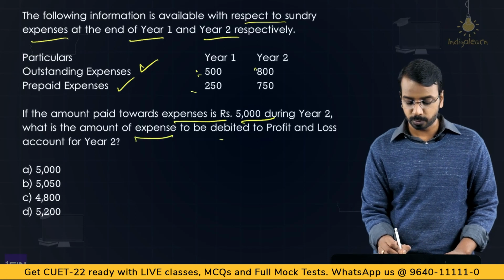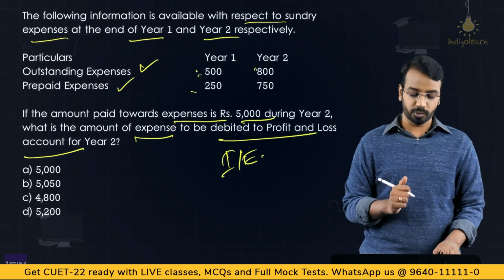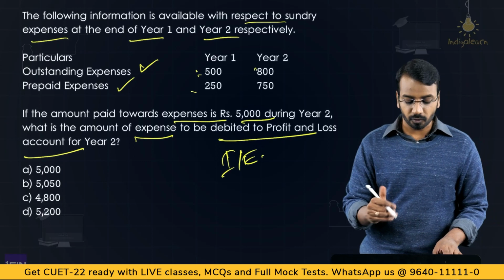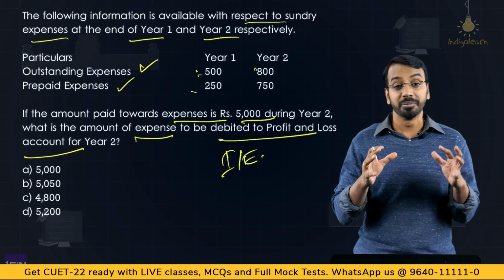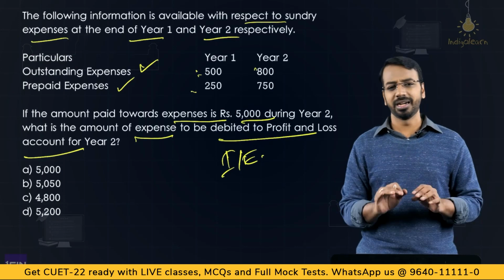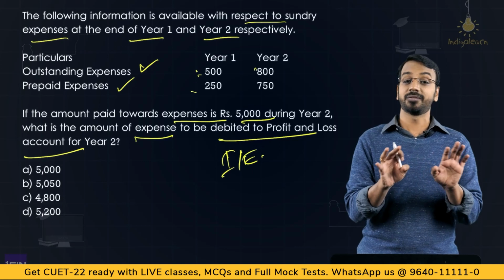What is the amount of expense to be debited to P&L account? Now this P&L can be income and expenditure account as well if you are handling a non-profit organization related question. What is the amount of expense for year 2? Now in such questions, students get generally confused because they would have remembered this by heart. I will add this, I will delete this, I'll subtract this, and then you balancing figure this and that. That makes it very complicated.